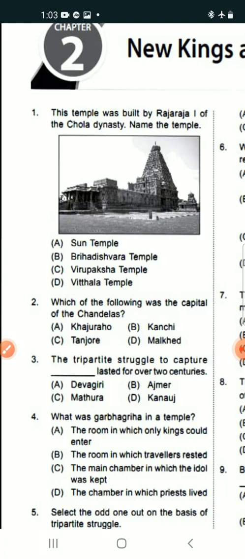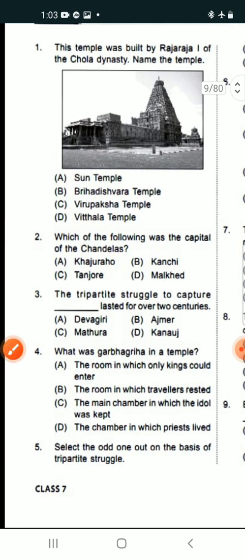Now question number 2. Which of the following was the capital of the Chandelas? Options are Khajuraho, Kanchi, Tanjore and Malkhed. As we know, Khajuraho was actually the capital. The Chandelas were Rajput rulers whose capital was at Khajuraho. So Khajuraho is the correct answer.